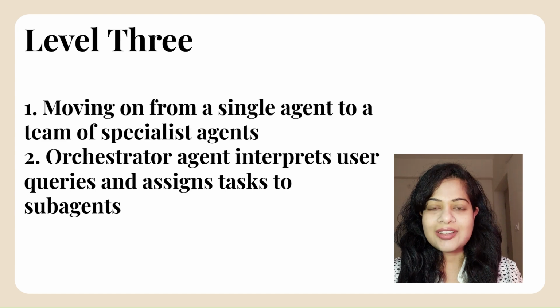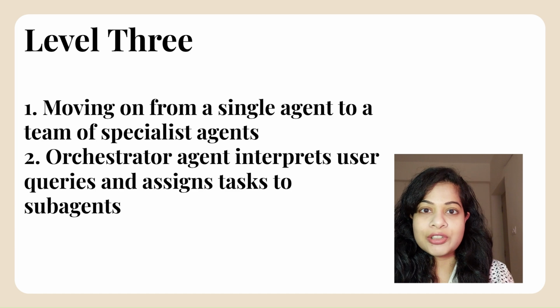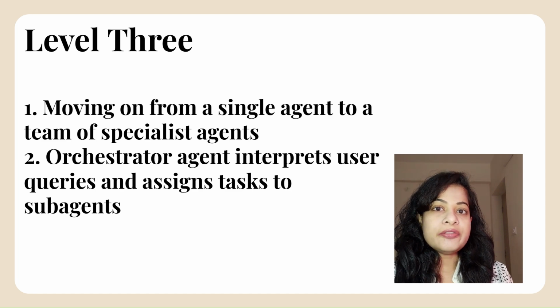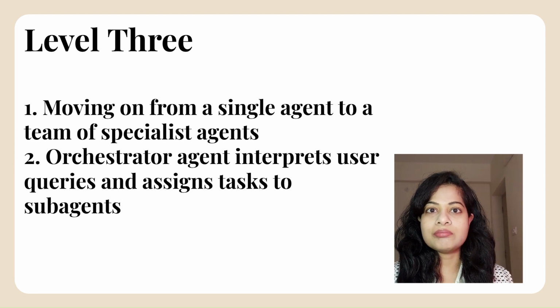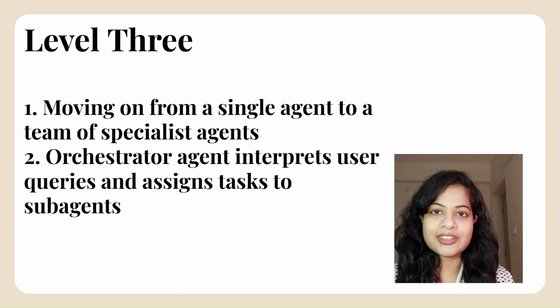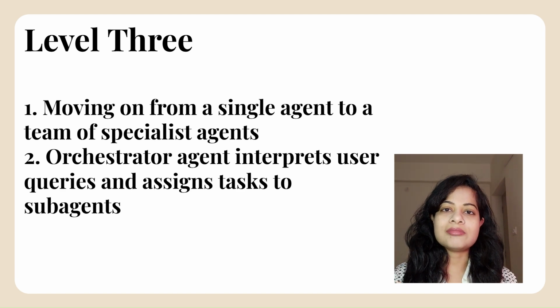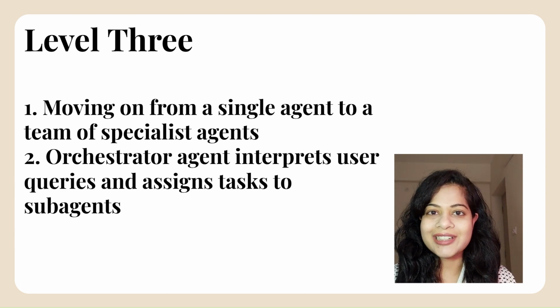Coming to level 3 agents, these agentic structures are actually more complicated than what we just spoke about. Here we move from a single agent to a more orchestrated system. It's like being in an office, where you have your manager and the manager knows who to delegate what kind of tasks. So in this kind of an architecture, there is a main orchestrator agent, and it actually thinks about your requests and then analyzes who to delegate it to. And then the sub agent does its task and again passes on to its orchestrator or manager agent.